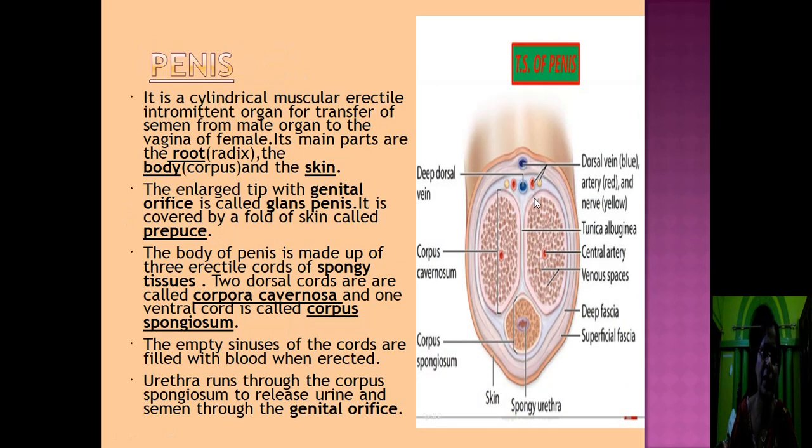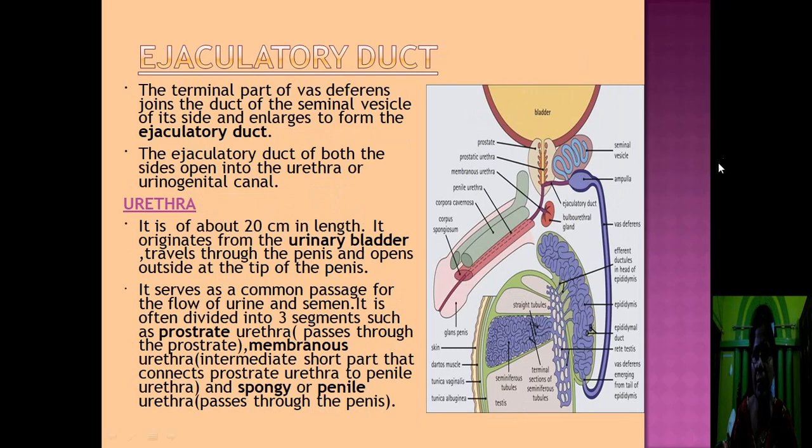Now come to penis. In this diagram, you can see the transverse section of the penis. It is a cylindrical muscular erectile intromittent organ for the transfer of semen from the male organ to the vagina of the female. Its main parts are the root, the body and the skin. There are three parts present in the penis. In the previous diagram, you can see the different parts of the penis. This is the first part, this is the middle part, this is the terminal part. These are the three parts of the penis.